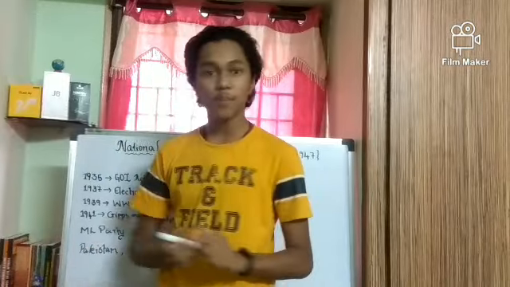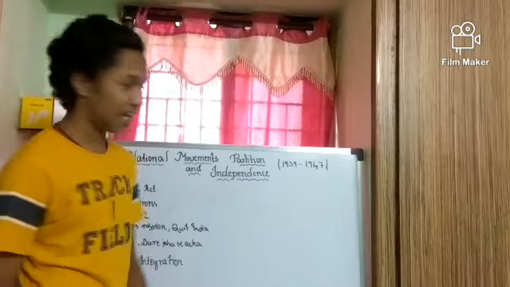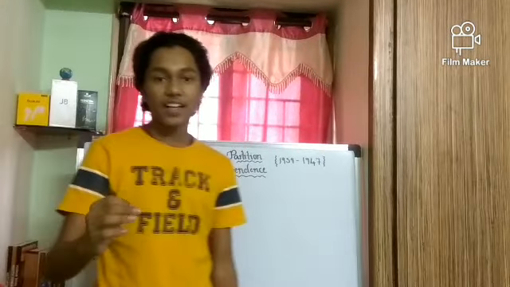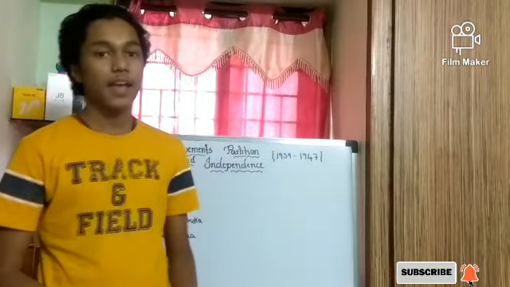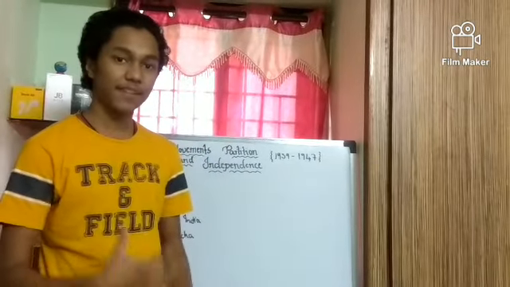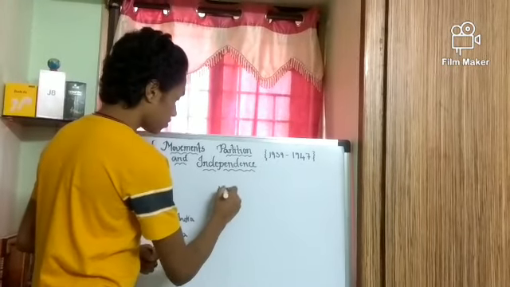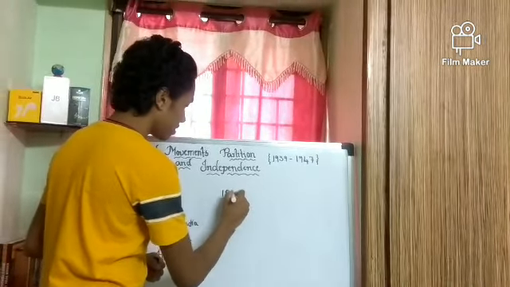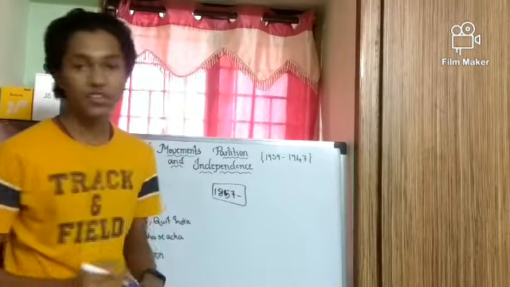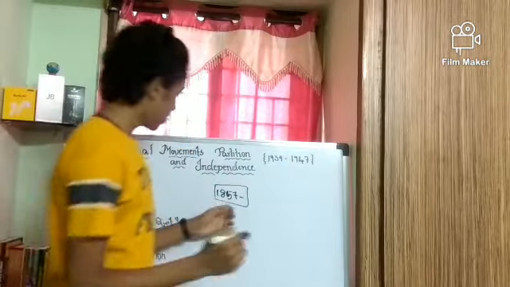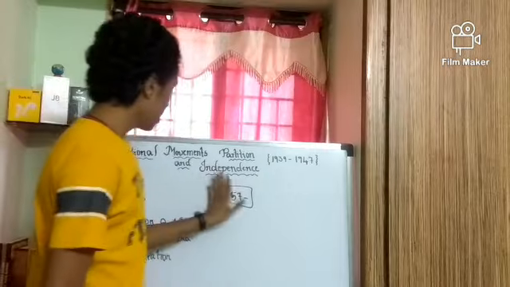For today our topic is about national movements, partition and independence of India. So we know that Britain occupied India a long time back, and we Indians started fighting against them. The first war of independence took place in 1857, and it is also known as the Indian Rebellion. It is not given anywhere in the textbook, but it's an information.